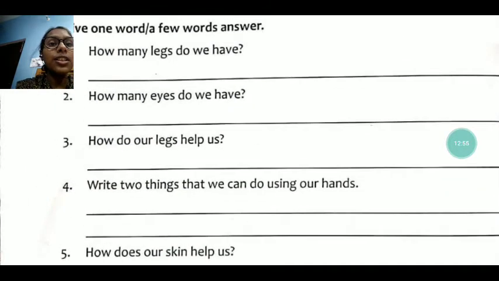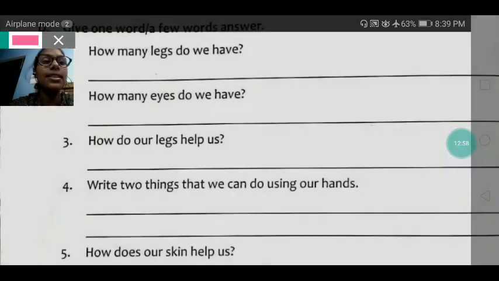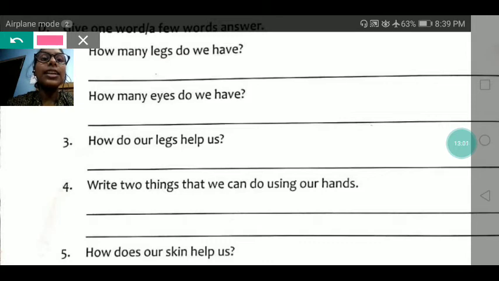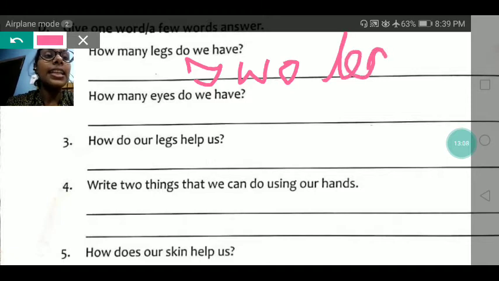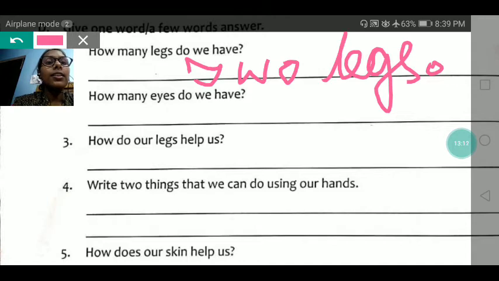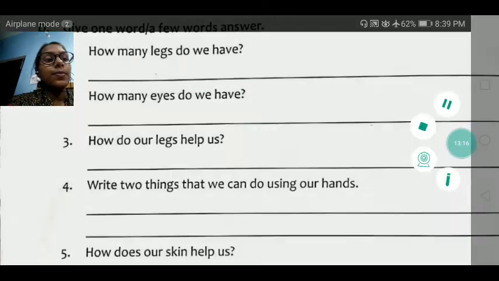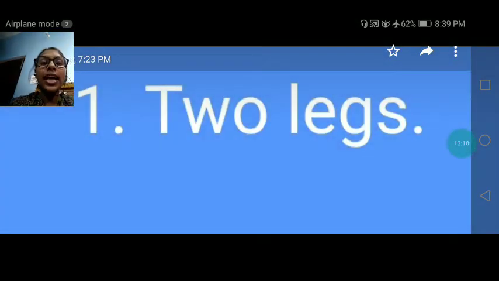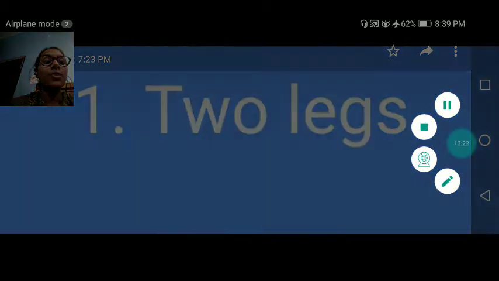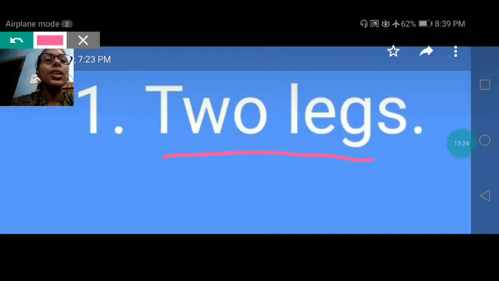Your first question is, how many legs do we have? We have to write the answer in the book. 2 legs. What will we write? 2 legs. L-E-G-S, legs. Full stop. Just write the answer, 2 legs.